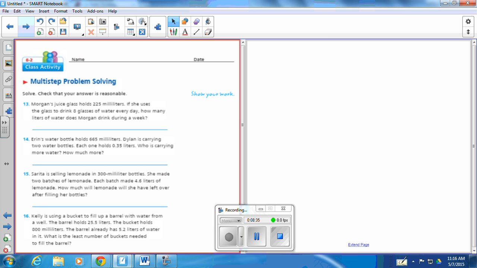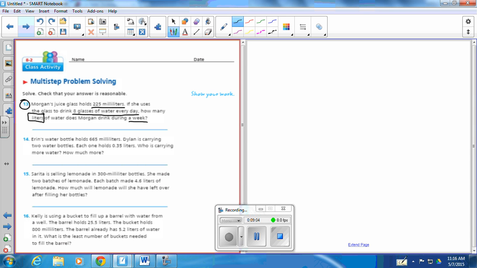So let's look at an example and see how we work through it. Let's look at number 13. It says Morgan's juice glass holds 225 milliliters. Okay, there's some information for us. If she uses that glass to drink 8 glasses of water every day, how many liters of water does Morgan drink during a week?